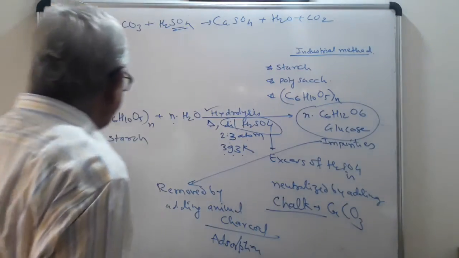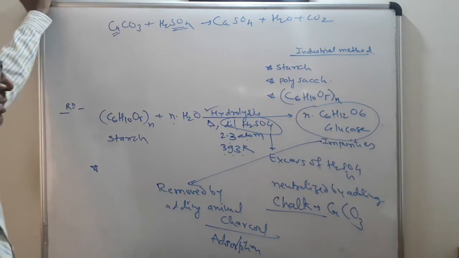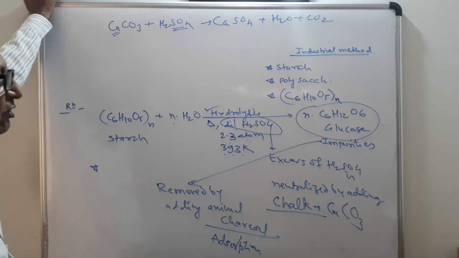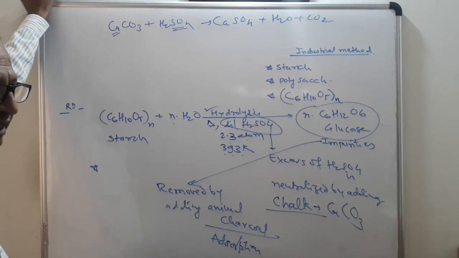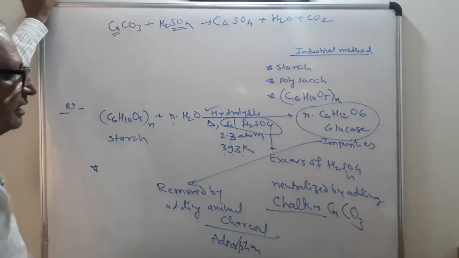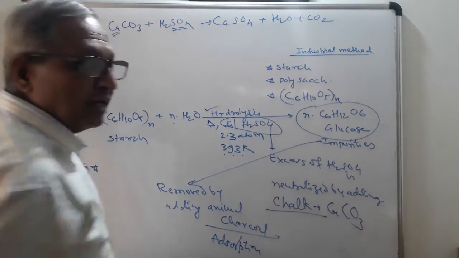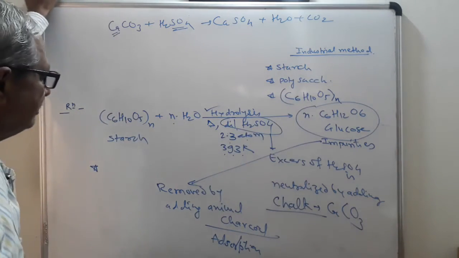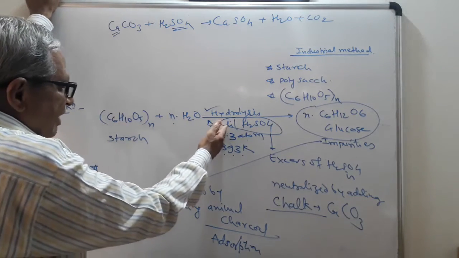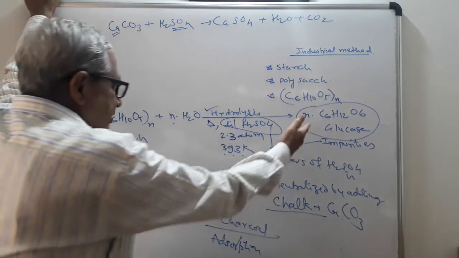So these are the important questions here. Take a brief revision on the industrial method. In industries, glucose is prepared on a large scale by hydrolysis of starch. Starch is a polysaccharide, molecular formula (C6H10O5)n. This is the reaction. When starch is hydrolyzed using dilute H2SO4, you will get glucose.